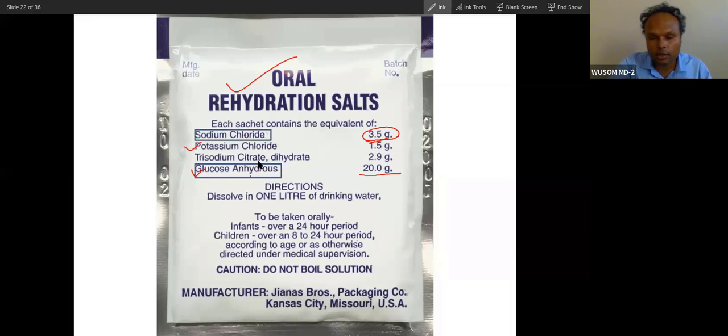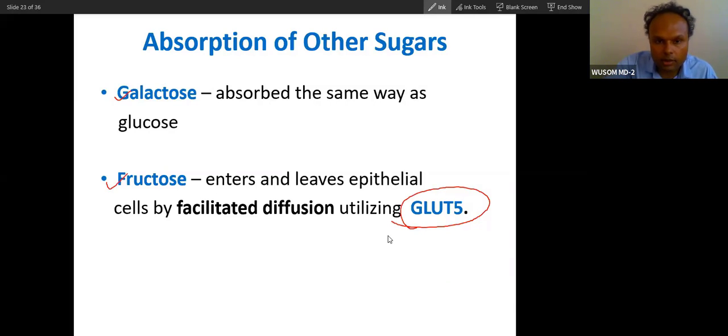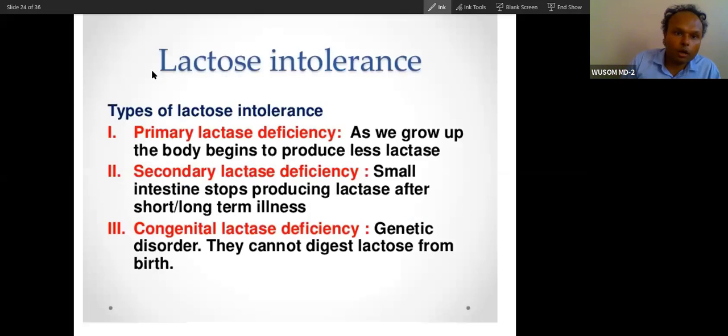And this is based on the sodium-dependent glucose transporter, SGLT. Absorption of other sugars: galactose is absorbed the same way, and fructose is absorbed by GLUT5, glucose transporter 5. Now let's talk about lactose intolerance. In some conditions, the enzyme lactase is deficient.